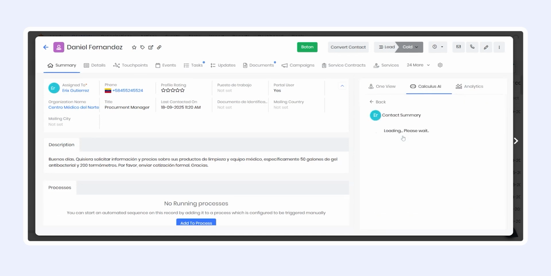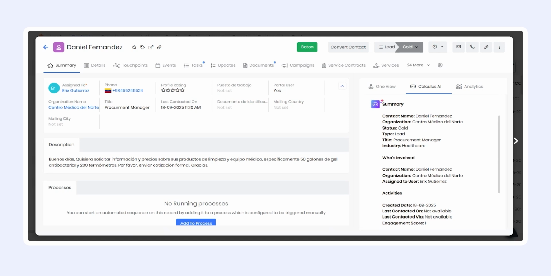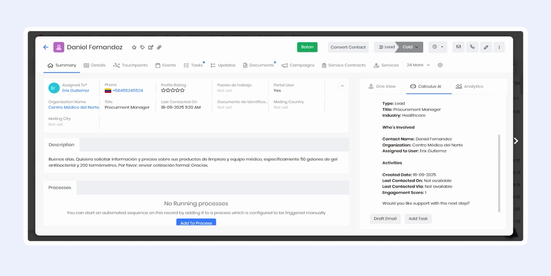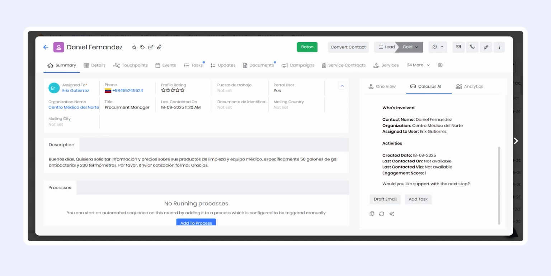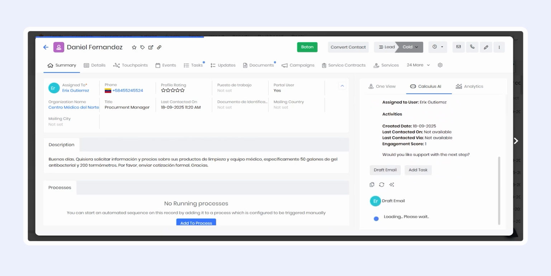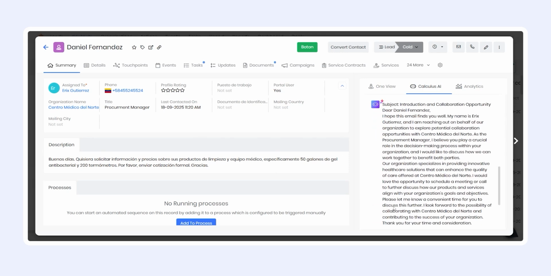So if I come to the AI and ask it for the summary, it's going to give me a lot more information than for the other lead that I had only contacted once and had just arrived. Here it gives me not only the information, but also who is involved with this lead and what activities have been carried out. From here, I can then create a task or create a new email directly, and it's going to help me create the email based on the information it has from this contact.